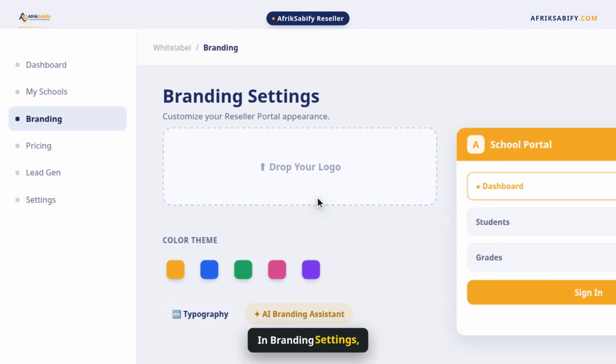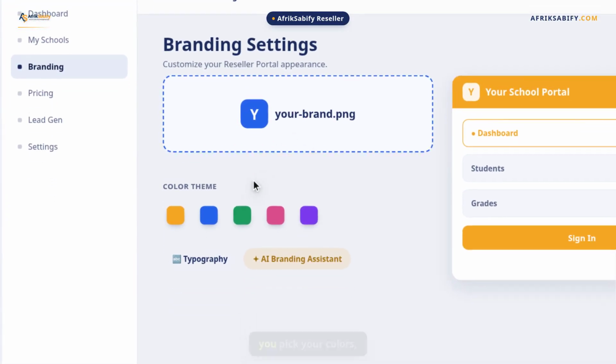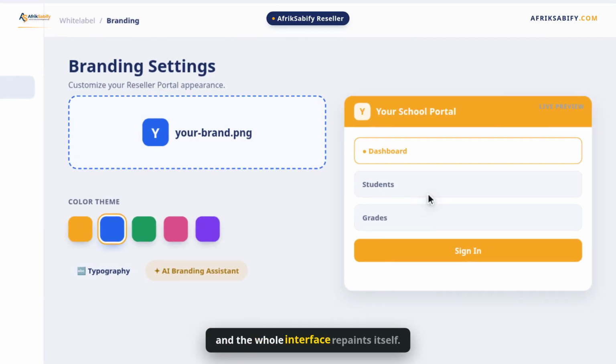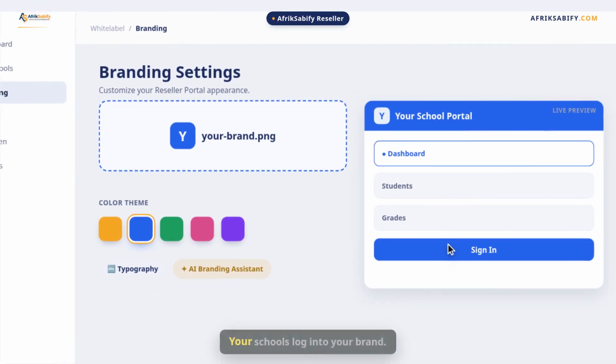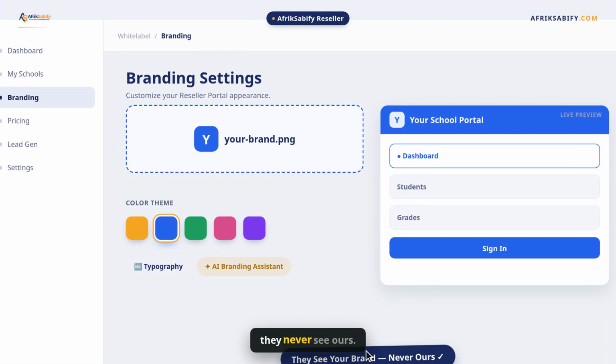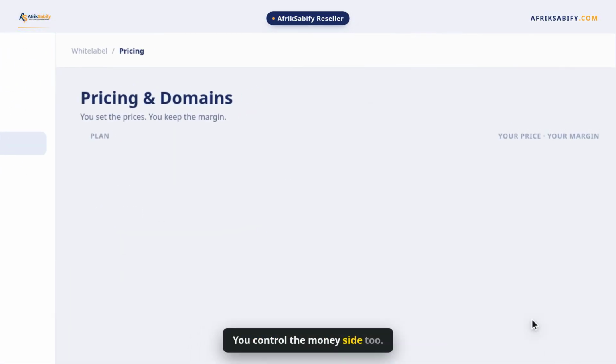In branding settings, you drop in your logo, you pick your colors, and the whole interface repaints itself. Your schools log into your brand. They never see ours. You control the money side too.